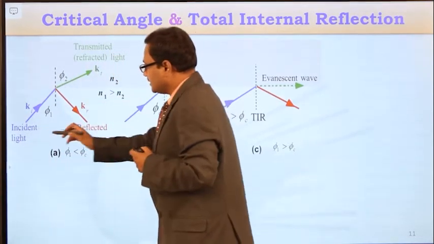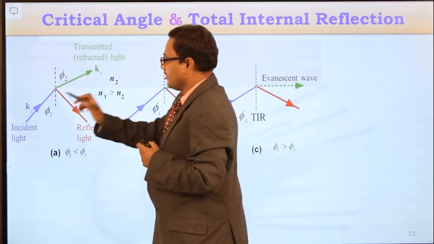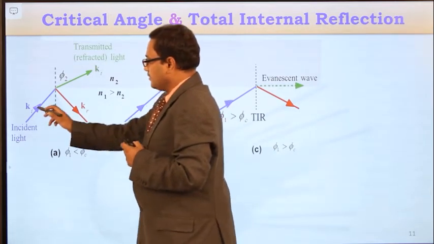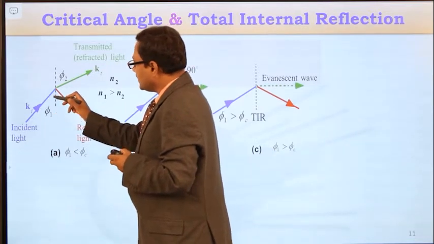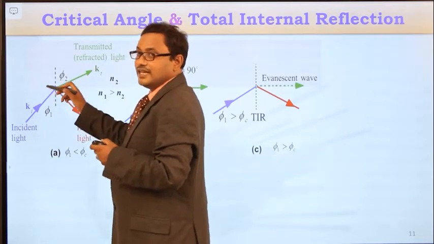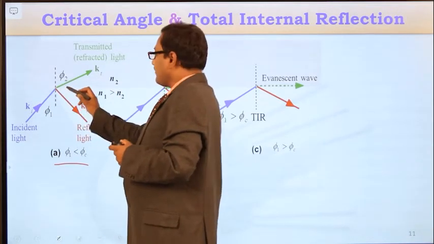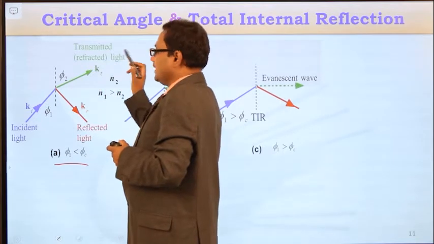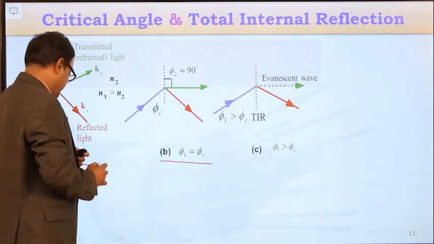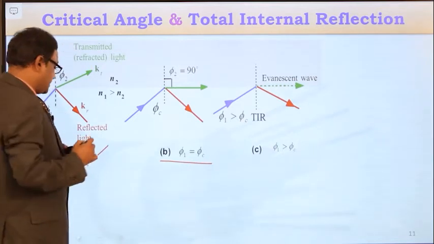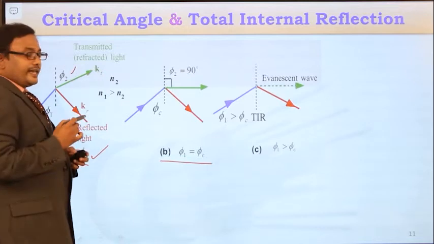Now consider light is incident at the core medium of the optical fiber cable. Now consider the incident light ray which is entering with an angle equal to phi 1. For this light ray, angle of incidence is phi 1. So if this angle of incidence is less than the critical angle, then the light ray will be refracted into the rarer medium.